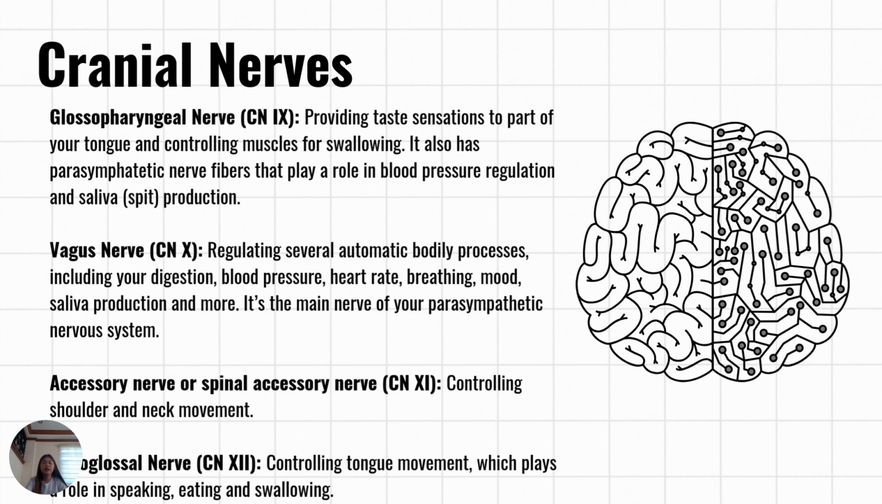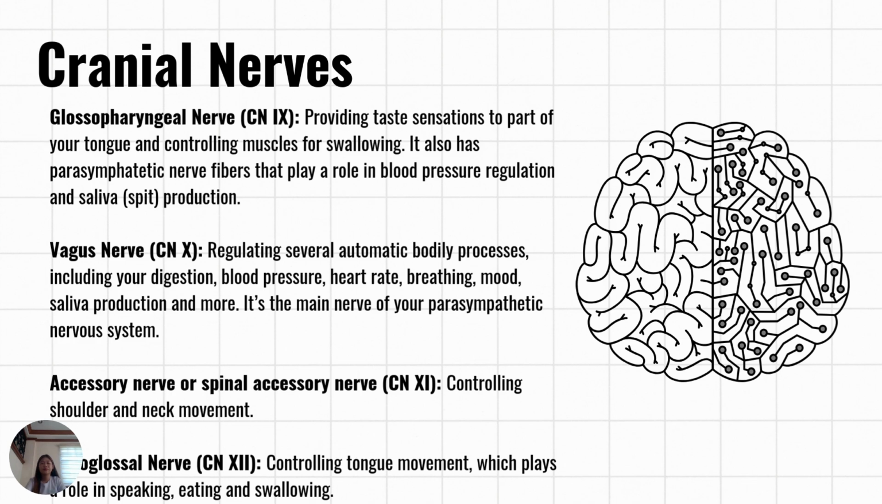Next is accessory nerve or spinal accessory nerve, controlling shoulder and neck movement. This nerve is located in the lateral aspects of the anterior horn of the spinal cord and stretches from where the spinal cord begins through to the level of about C6.